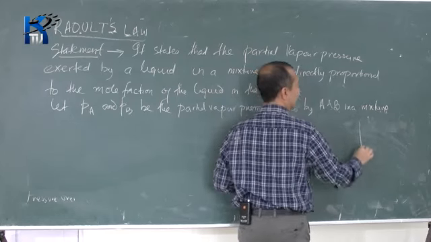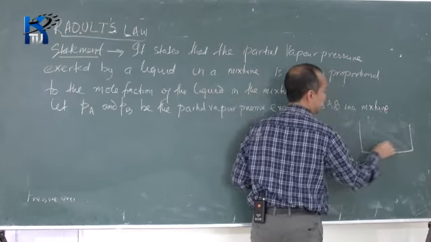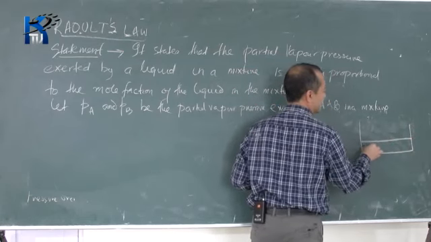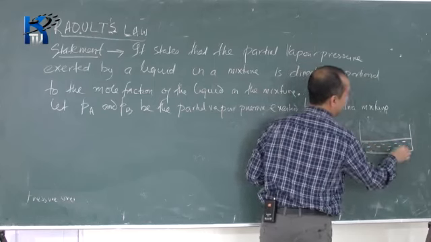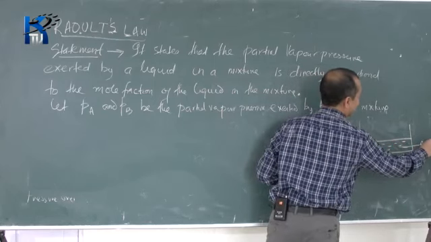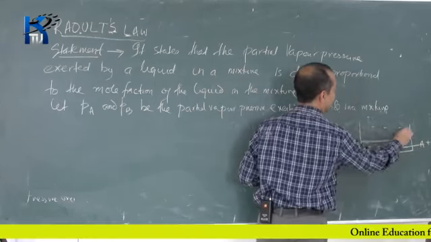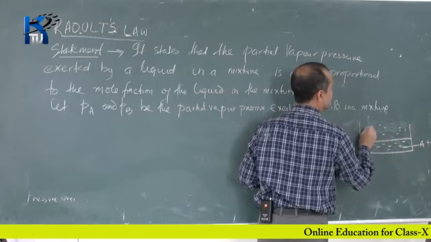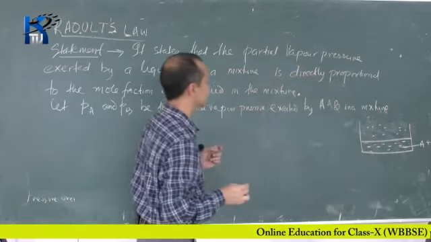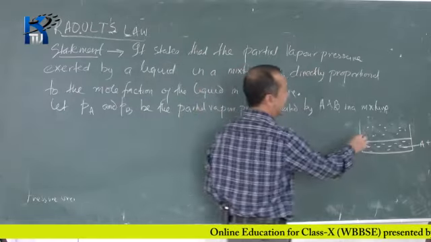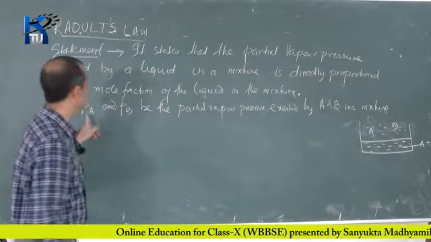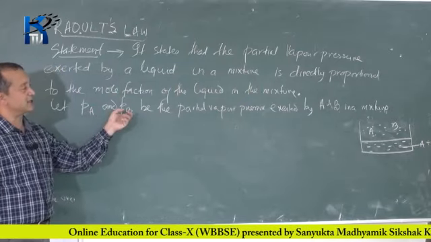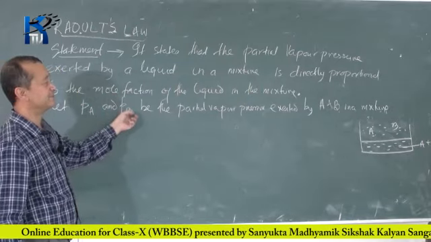So A and B are two liquids present in a mixture. Over the liquid we have vapors of A and vapors of B. The partial pressure of A is PA and the partial pressure of B is PB.